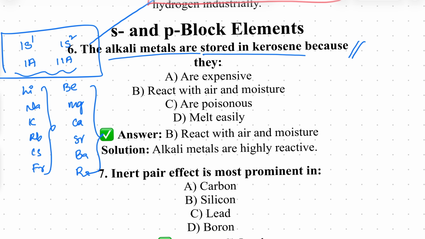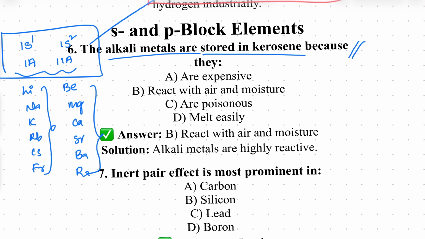Because alkali metals react vigorously with water and moisture. Therefore, we cannot store them in water, and we cannot store them in any other outside sources, because they react vigorously with the air, that is moisture, and form their bases.